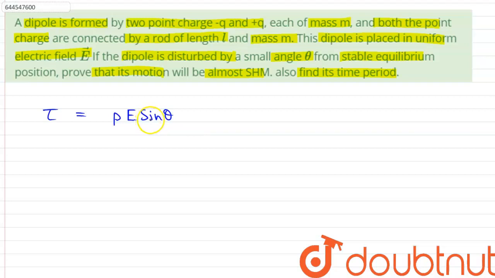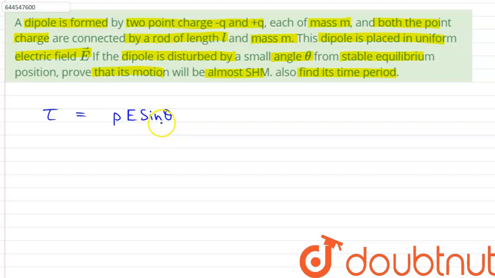Due to this torque, the dipole will bring itself back in the direction of the field. Therefore, on being released, that is rotated, the dipole oscillates about an axis through its center of mass and perpendicular to the field.